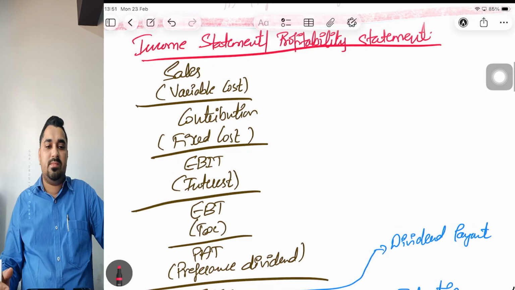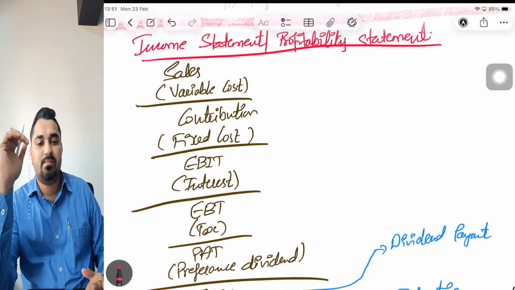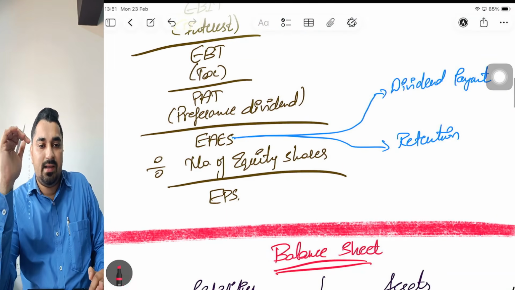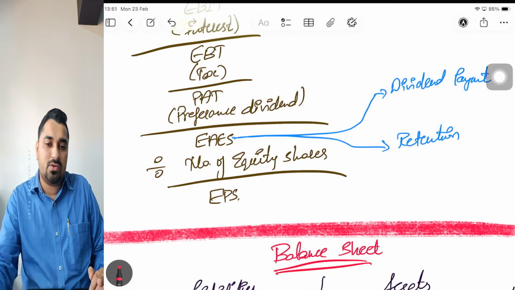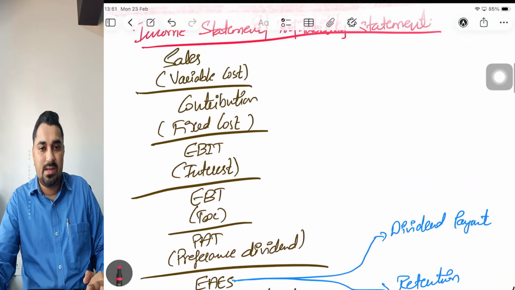So the profitability statement, if you want to mug up, is very, very important. Sales minus variable cost gives contribution, minus fixed cost gives EBIT, minus interest gives EBT, minus tax gives PAT. From that you need to pay preference dividend. Then what will be left? Earnings available to equity shareholders. You divide it by the total number of equity shares, then you'll get EPS. So this is the profitability statement.